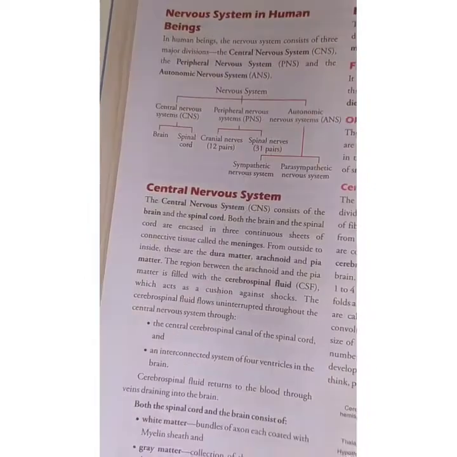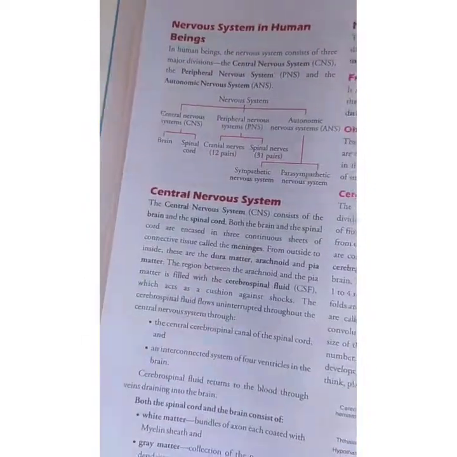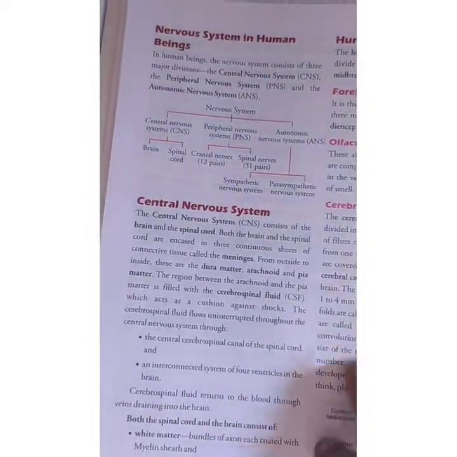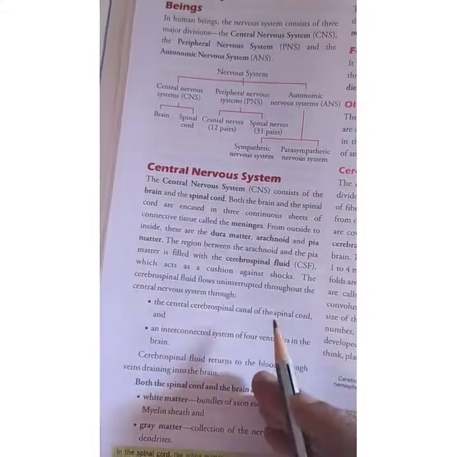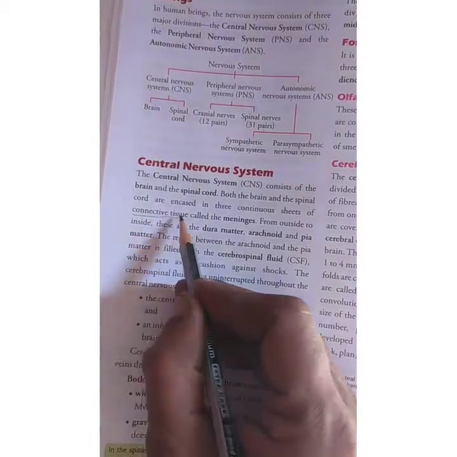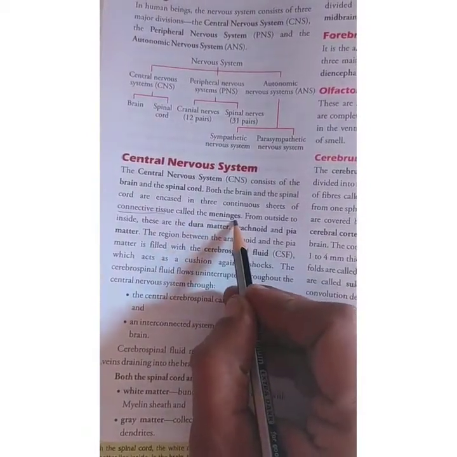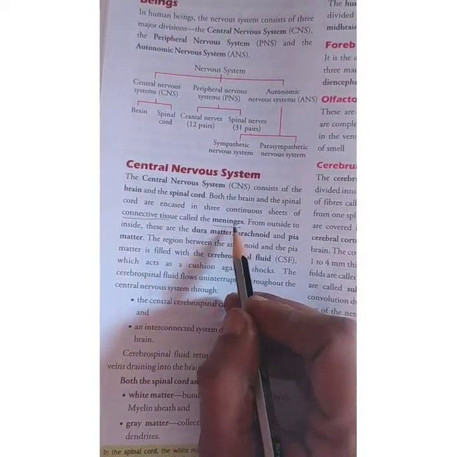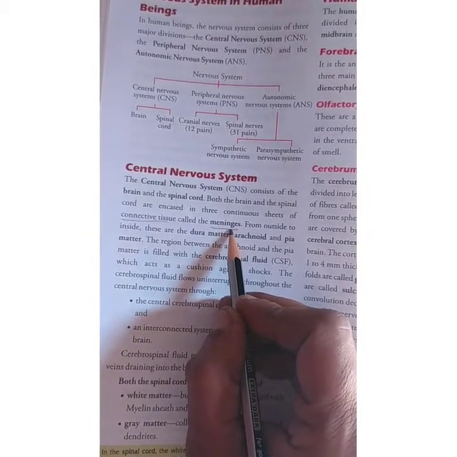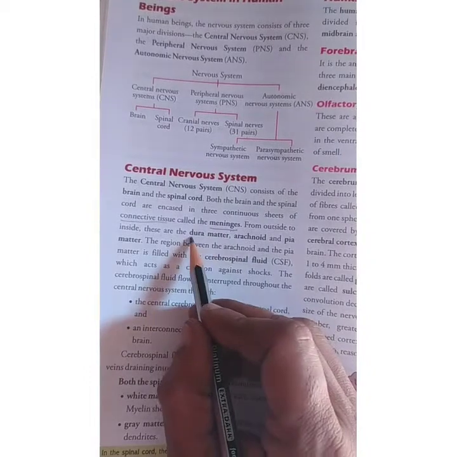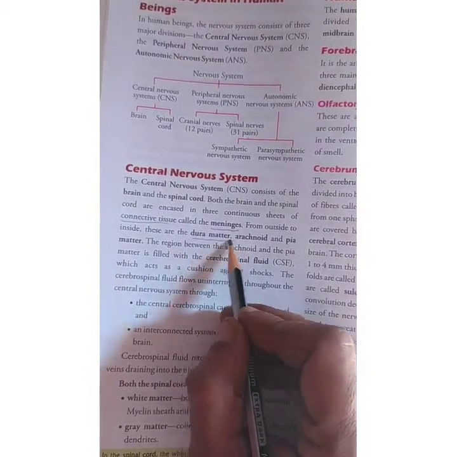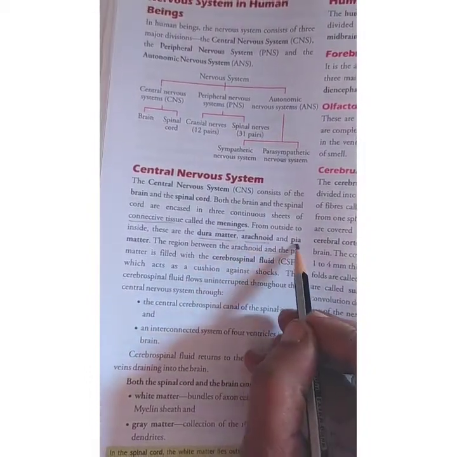So next one is central nervous system. Central nervous system consists of brain and spinal cord. Both of them are present inside a covering, that is a connective tissue which is called meninges. It is asked in the examination, what is meninges? Meninges is the outermost covering of both brain and spinal cord. It is made up of three layers. The outer layer is called dura mater, the middle layer is called arachnoid, remember, and the inner layer is called pia mater.